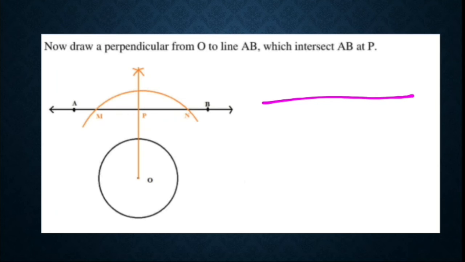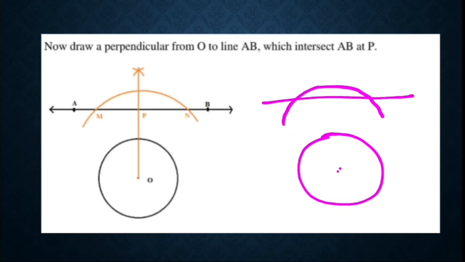Okay, so how you will draw? Suppose this is the line, okay, and this is the circle. Okay, so this is the center. Place the pin of the compass here and draw a curve, okay, which intersects this line at the points M and N. Okay, now point the pin of the compass here. Take more than half of the length of MN, and draw an arc here.